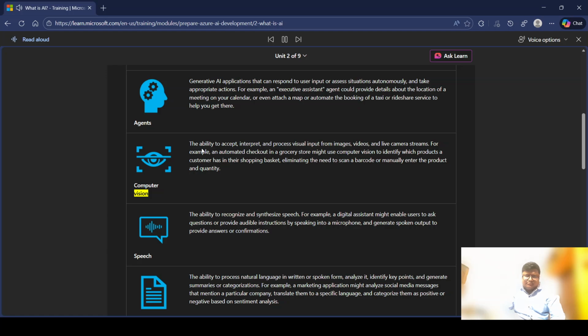Computer vision. The ability to accept, interpret, and process visual input from images, videos, and live camera streams. For example, an automated checkout in a grocery store might use computer vision to identify which products a customer has in their shopping basket, eliminating the need to scan a barcode or manually enter the product and quantity.